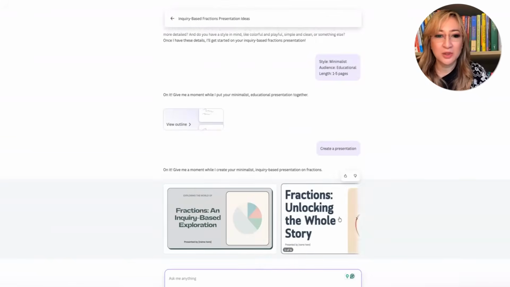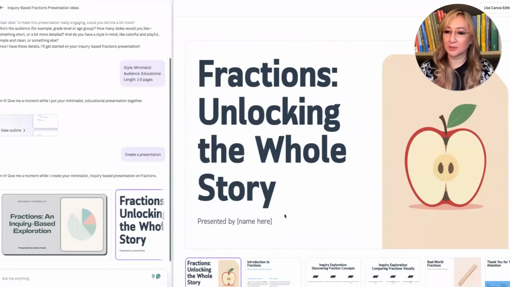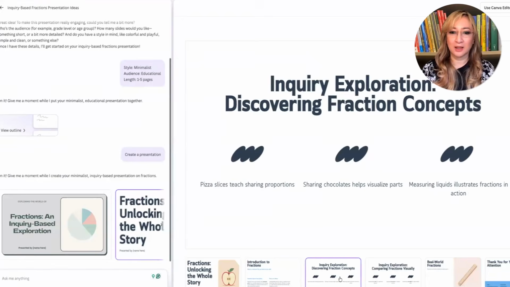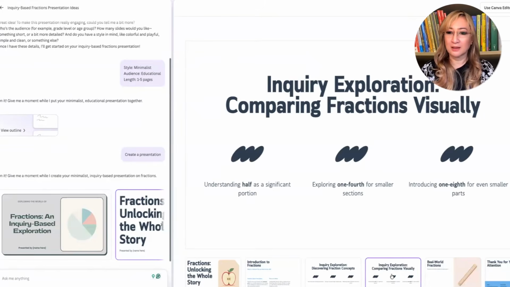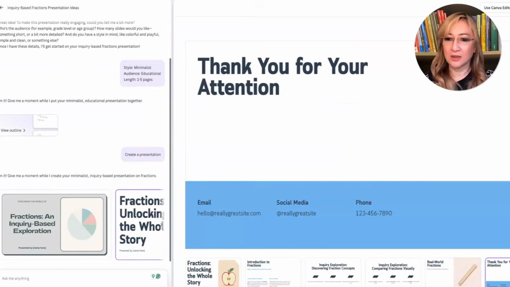Okay, so do I choose? Give me a moment while I create a minimalistic. Which one do I want? Okay, let's choose that one. Oh, this is a little bit better. So here, introduction. What is a fraction? Can you find it in your life? They appear everywhere. Parts to whole. Pizza, chocolate. Yep, comparing them. Half, quarter, or 1/4, 1/8. Real world fractions. And then thank you.